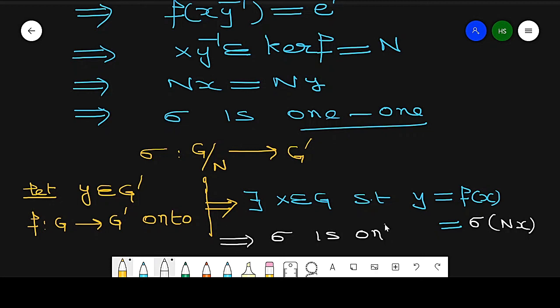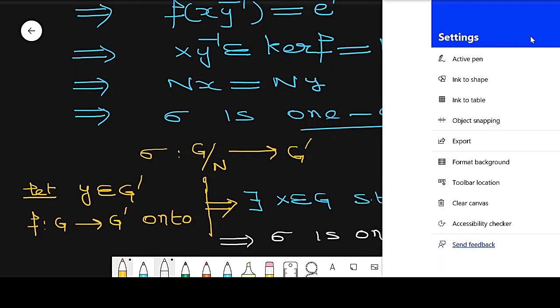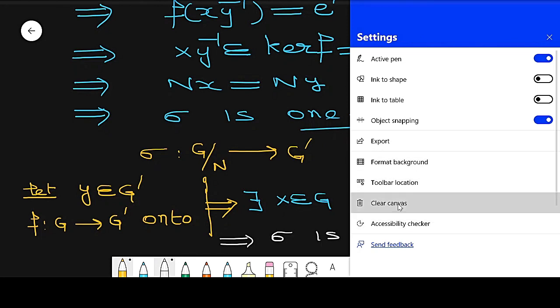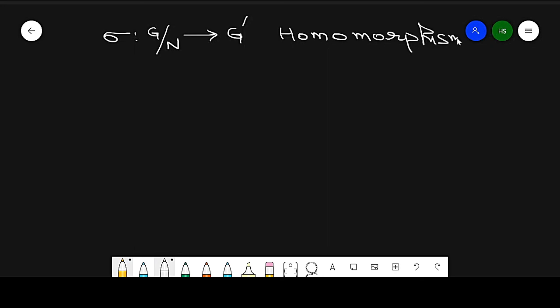So this mapping sigma from G by N to G dash is a homomorphism, 1-1 and onto.